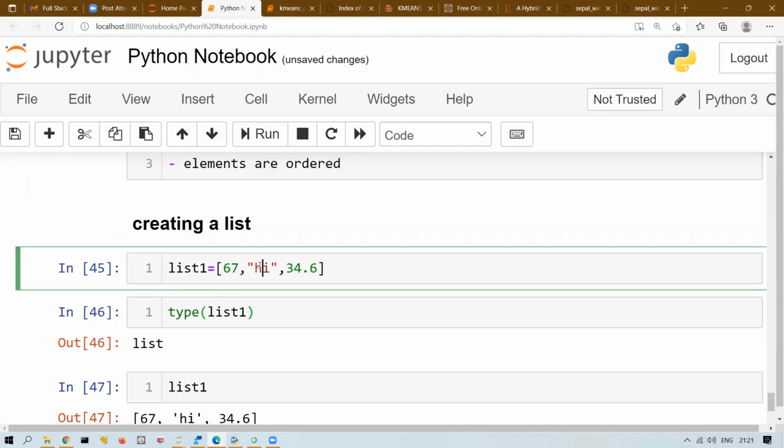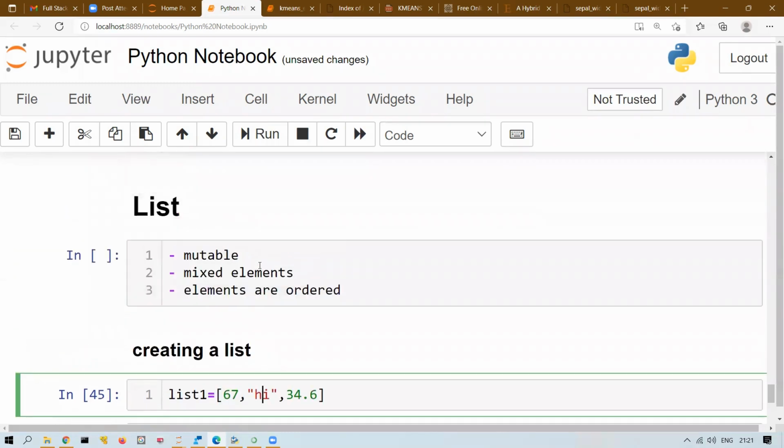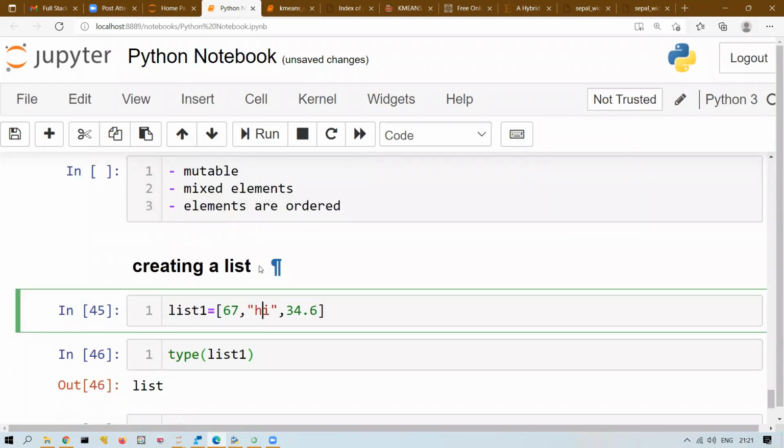This is how you will create a list. Any questions so far? Creating a list is clear so far? Everything is clear? Yes, ma'am. Okay. Now I will repeat multiple times, so no worries. Once I complete a few sections, again I will repeat, and every day I will keep repeating, like 2-3 minutes.